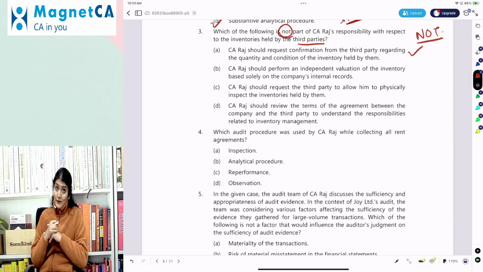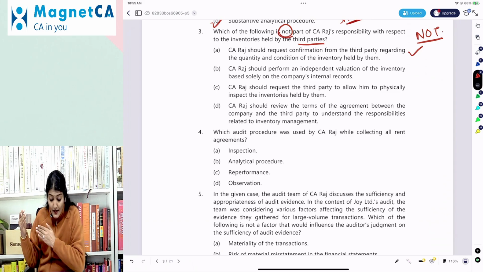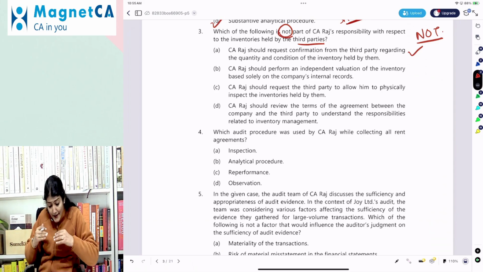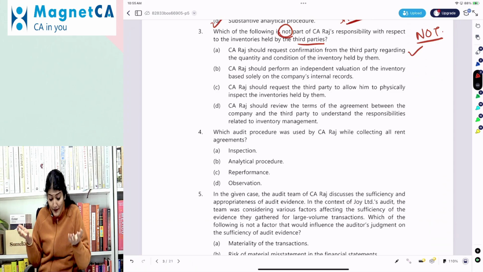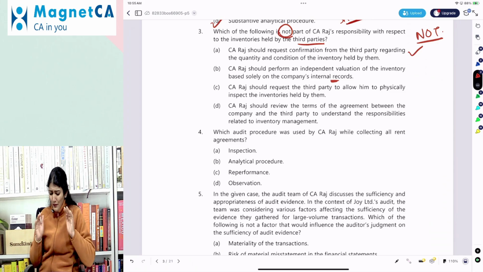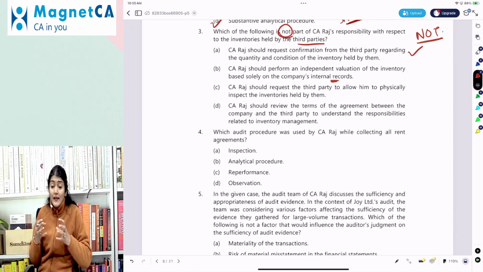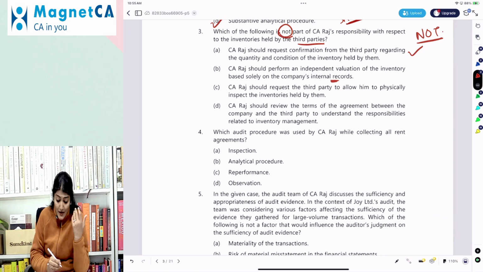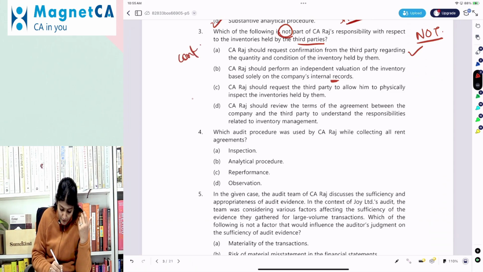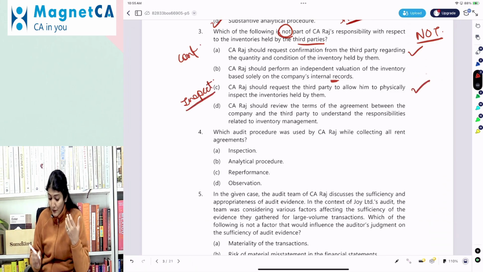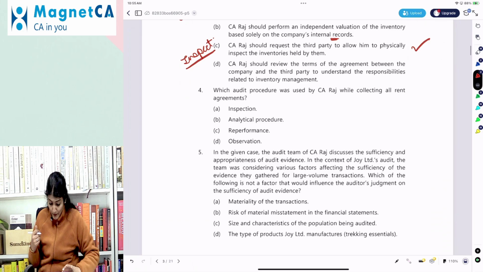Yes, it is a responsibility regarding the quantity and condition of inventory held by them. CA Raj should perform an independent valuation of the inventory based solely on the company's internal records. Looks weird, but let us see the other points. CA Raj should request the third party to allow him to physically inspect the inventories held by them. Right? So either you obtain the confirmation or you go and perform the inspection of inventory lying with the third party. That is the responsibility.